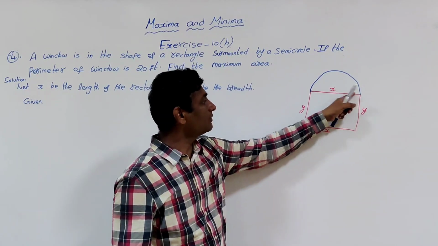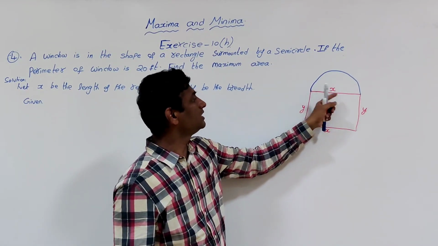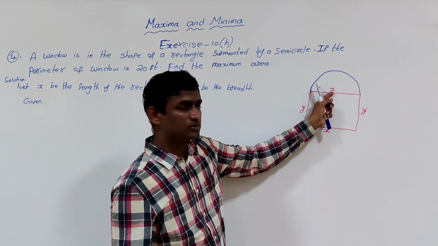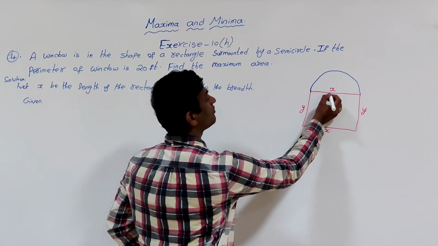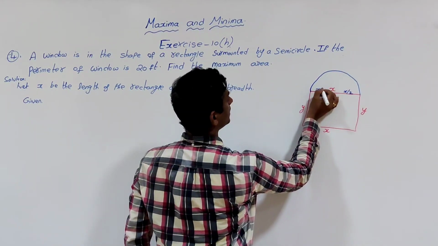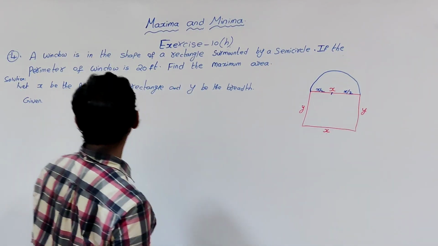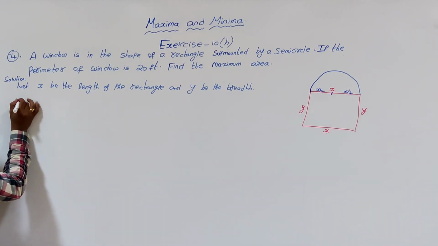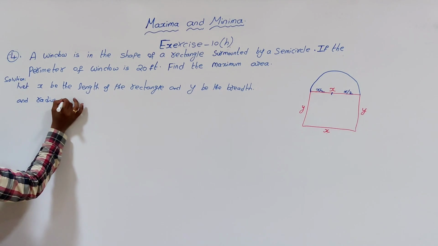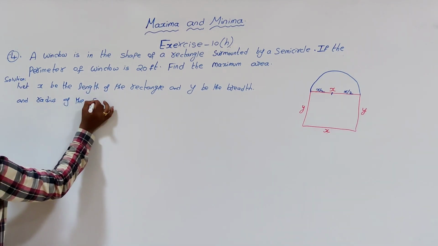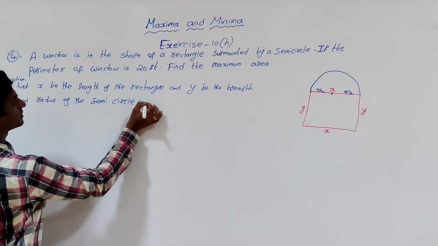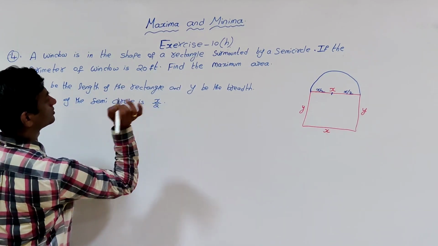As the length is equal to the diameter of the semicircle, and the diameter is x, then the radius will be half of it. Means this will be x by 2 and this will be x by 2. So the radius of the semicircle is x by 2.